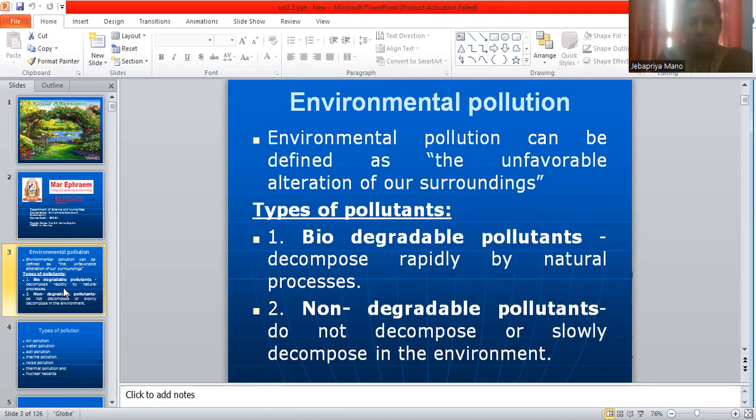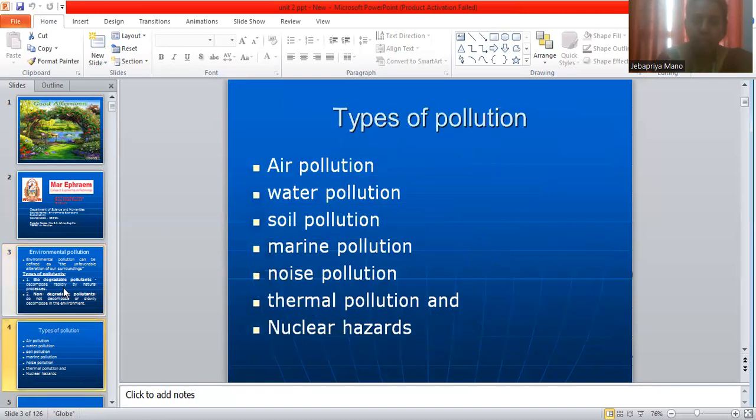There are two types of pollutants: biodegradable pollutants and non-biodegradable pollutants. Biodegradable pollutants are pollutants which decompose rapidly by natural processes. Non-biodegradable pollutants do not decompose or decompose only slowly in the environment. And there are two other types of pollutants, primary pollutants and secondary pollutants.